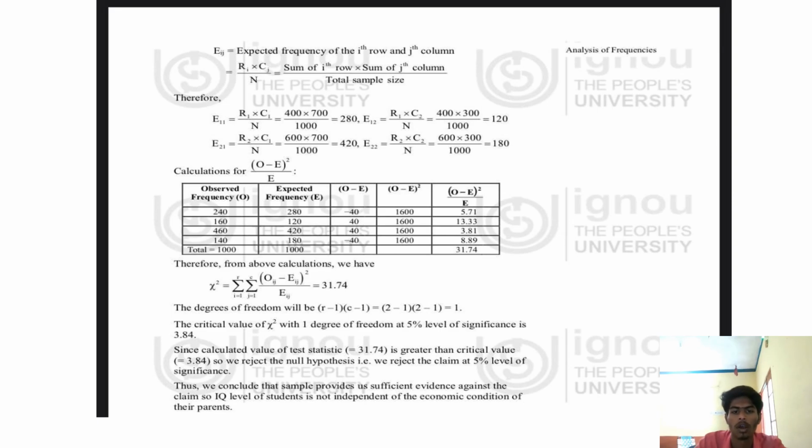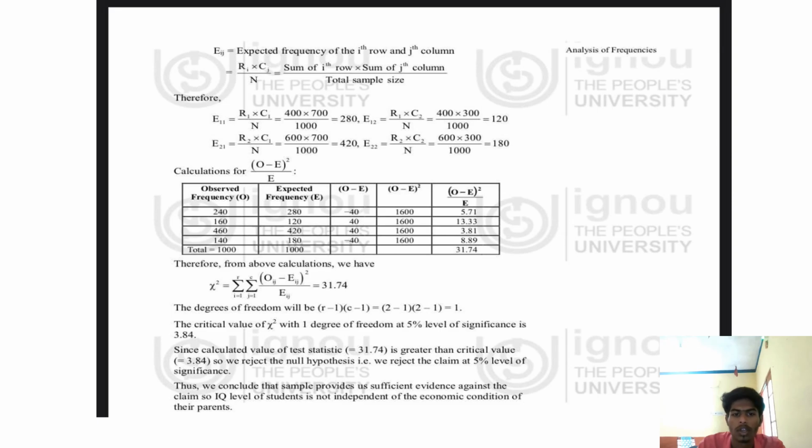Therefore, from the above calculations, we have chi square equals the summation over i equals 1 to R, summation over j equals 1 to C, of Oij minus Eij whole square by Eij, equal to 31.74. This is the value from the chi square formula. After that, we have to find the degrees of freedom, which is R minus 1 times C minus 1, means rows minus 1, columns minus 1. Rows are 2, columns are 2, so 2 minus 1, 2 minus 1 equals 1.